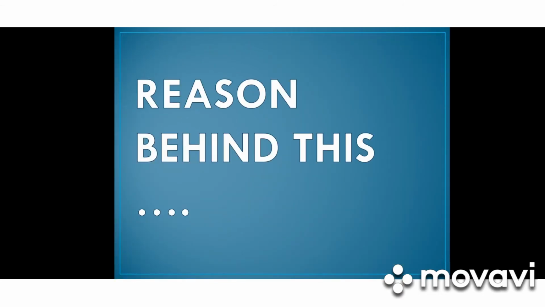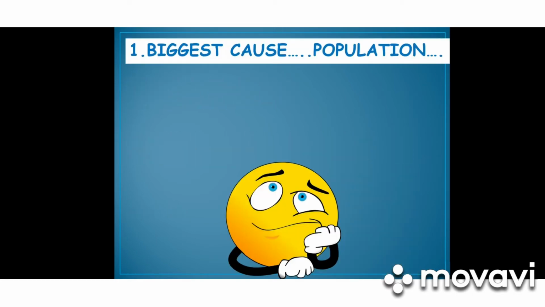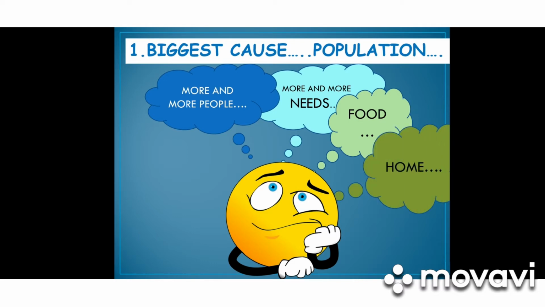Why are these species considered endangered species? What are the reasons behind this? Have you ever thought of this? The biggest cause is population. Why? When there are more and more people, there are more and more needs. More people need more food, more houses, buildings, farmlands, everything.